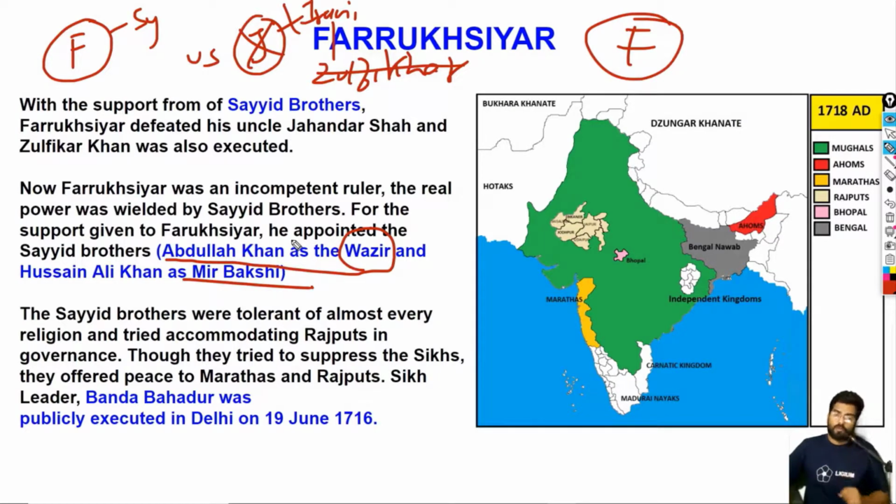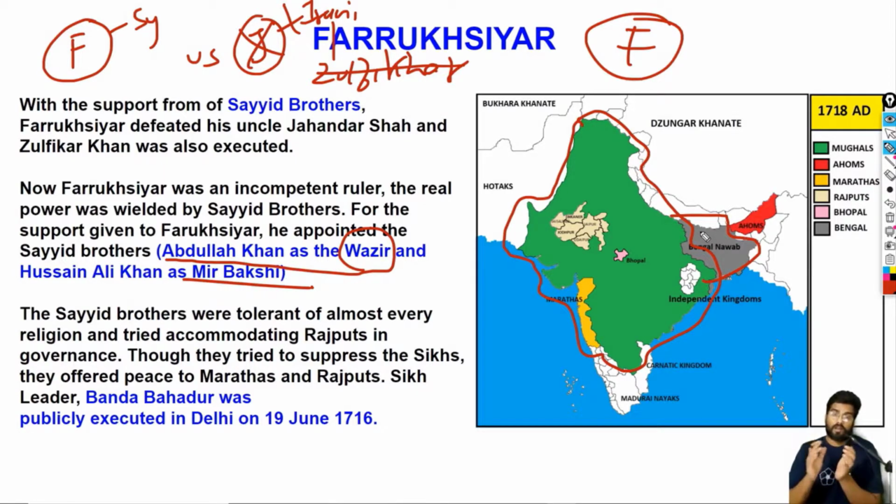So what we have to learn here is there was a group called the Sikhs. At this point, they were not really a dominant force, but they were actually a bunch of dacoits. So this is the Mughal Empire. Now at this point, many commanders and nobles were carving out their own kingdoms. For example, we have the Bengal Nawab, who was trying to be a separate independent kingdom, and slowly we have the Oudh kingdom, and then the Deccan kingdom, the Hyderabad state. So slowly many kingdoms were disintegrating and going away.